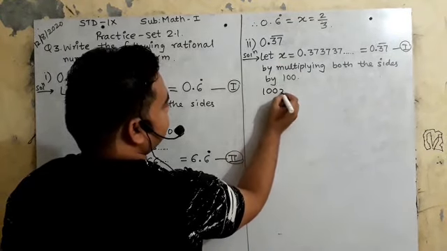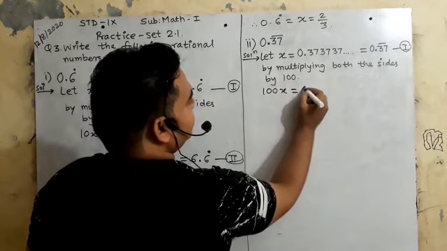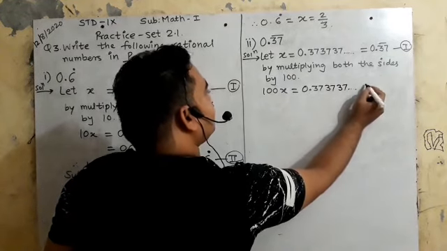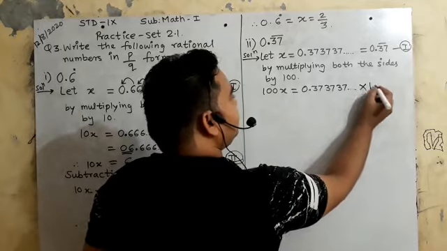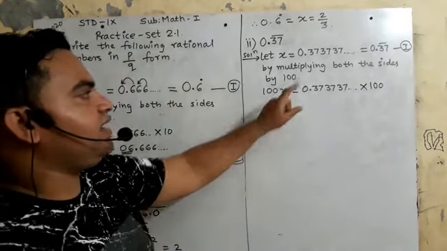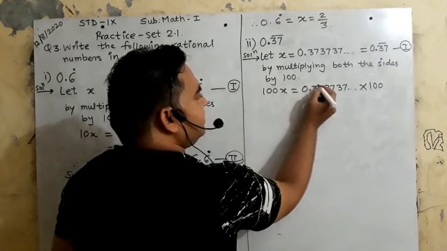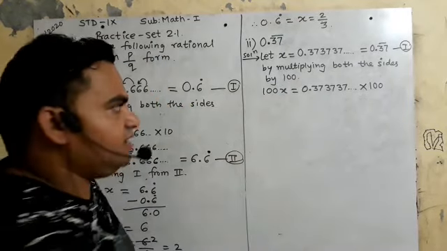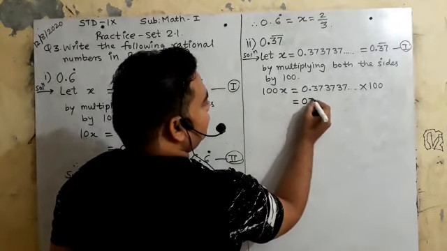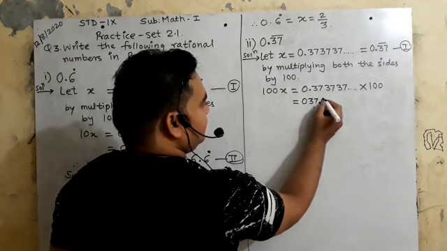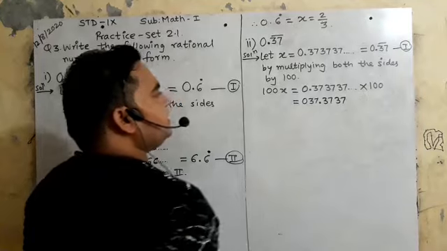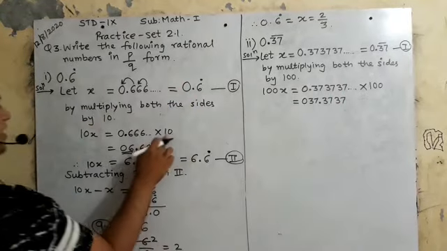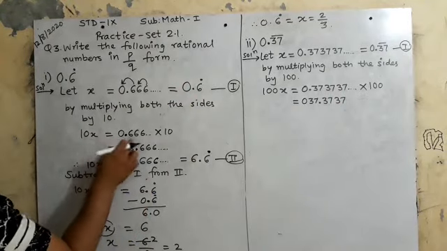So it will be 100x is equal to, now this answer, 0.3737 and so on, cannot be determined. You are multiplying by 100. By what are you multiplying? By 100. So how many digits will go to this side? 37, 2 digits will go here. Is it clear? Now look here, it will be 37.3737. This 100 kicked the 2 digits from here to there. The 10 earlier kicked the 1 digit, so it came there.